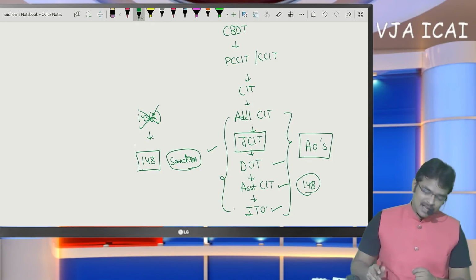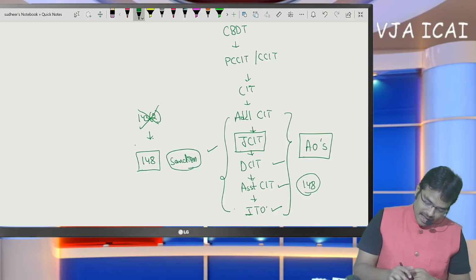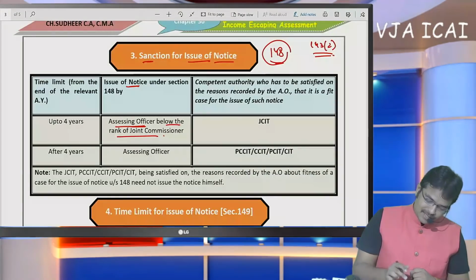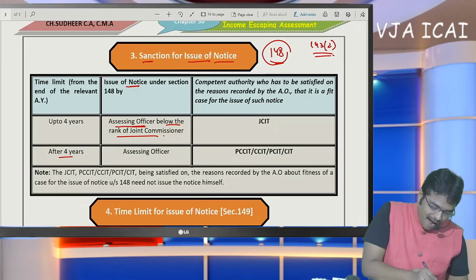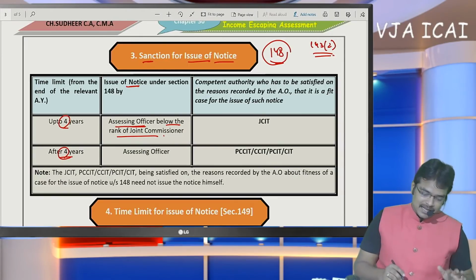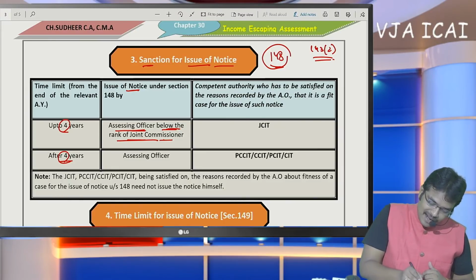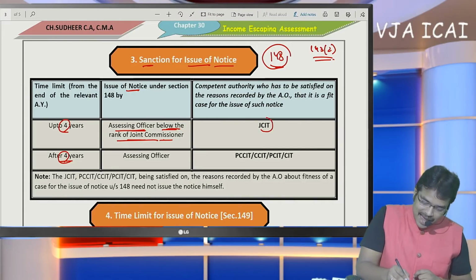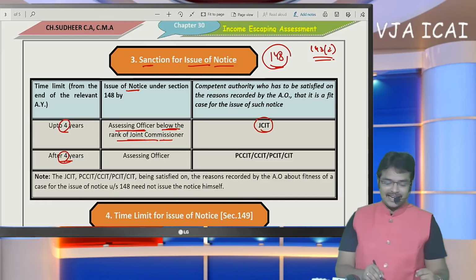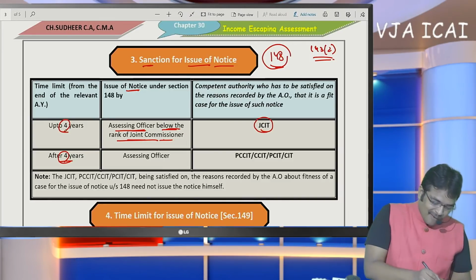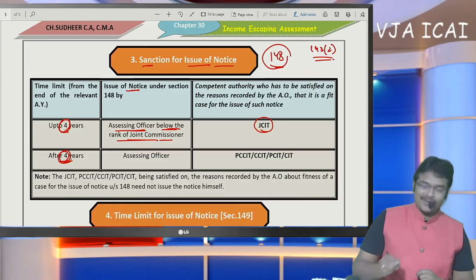Okay. So this is the first thing to be noticed. And coming to the second point, let me discuss regarding the four assessment years. If an assessing officer below the rank of Joint Commissioner is to issue notice, they have to take the approval of the JCIT. And what about within four years and after four years?